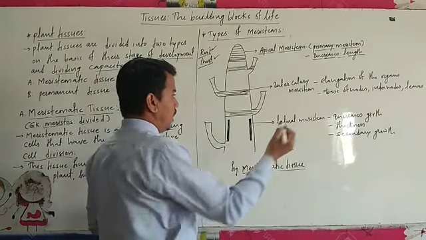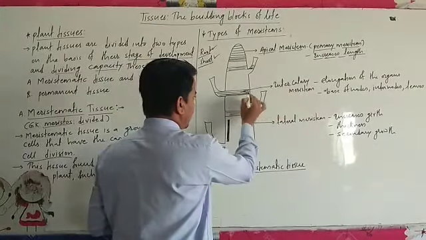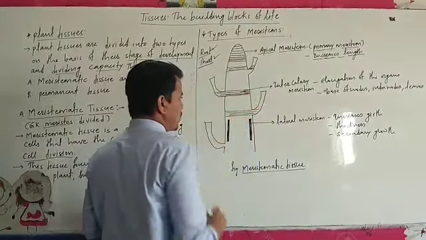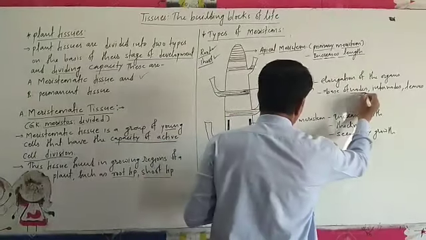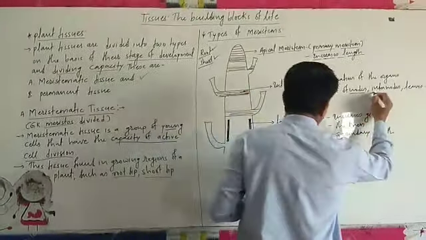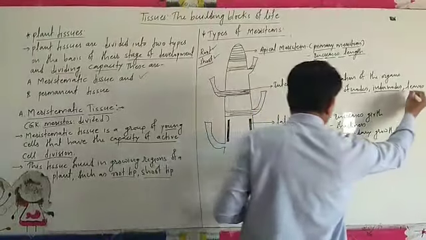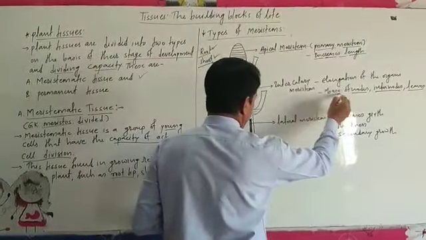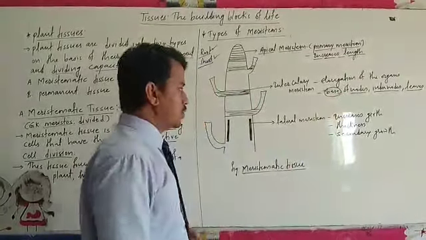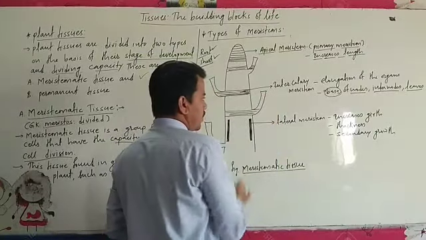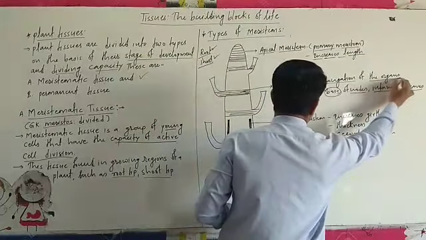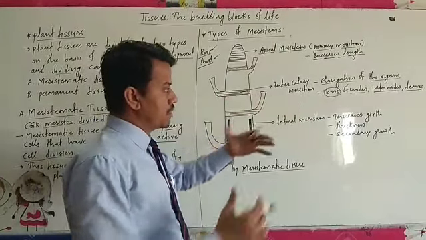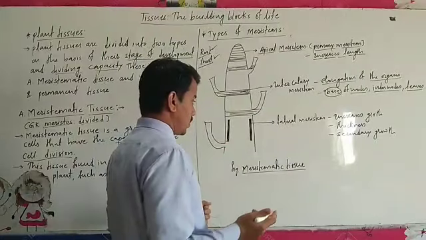Now see, as per position, there is the intercalary meristem. How is it present? It is present at the base of nodes, internodes, and also at the base of the leaves. So they are mainly responsible for the elongation of the organs, or we can say the development of the plant body.